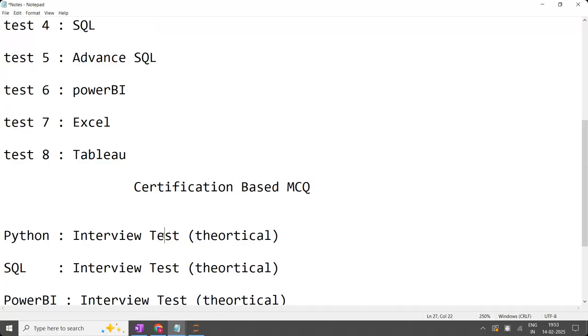What are the test timings? The test timings will be within your class timings only, so there will be no difference. You don't need to find any other timings. Online students have to attend the test online. Offline students can take the test either offline or online; the choice is yours. Whether you come for the test or not is not important. Taking the test sincerely, identifying your drawbacks, rectifying them, learning that area and making yourself strong is important.